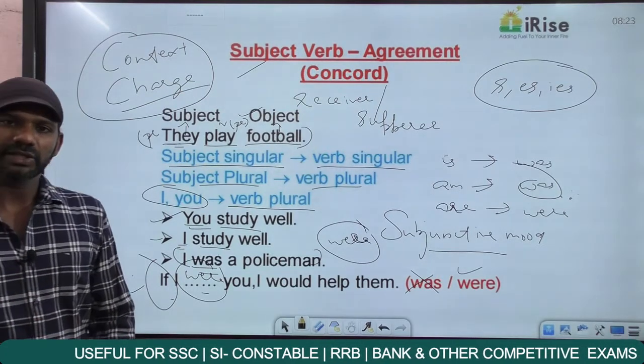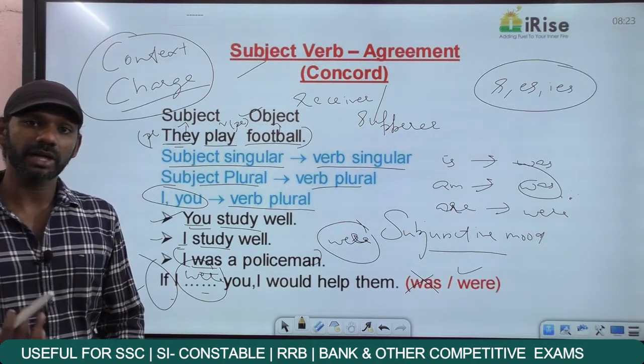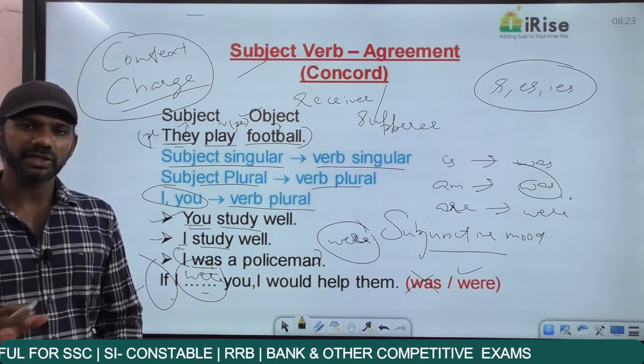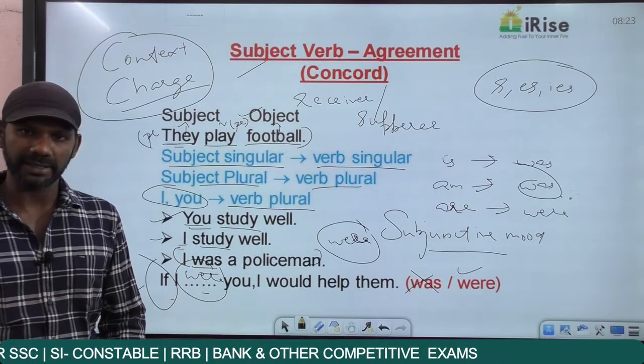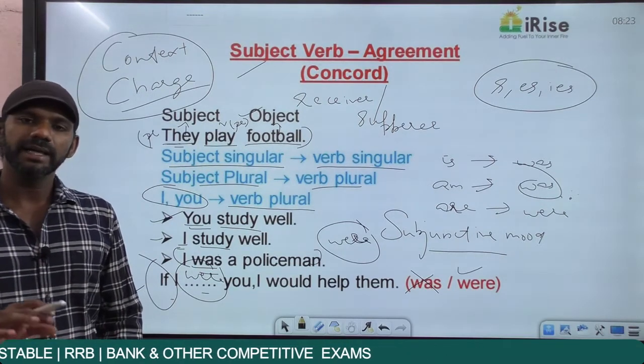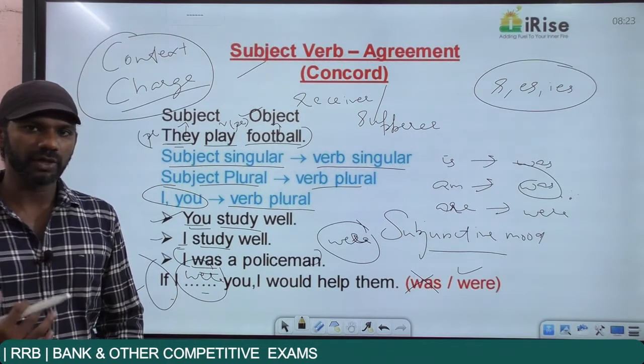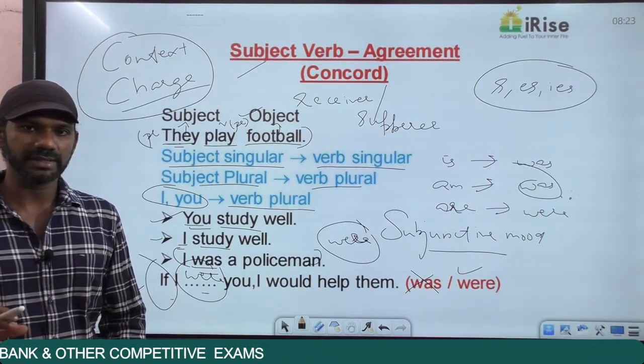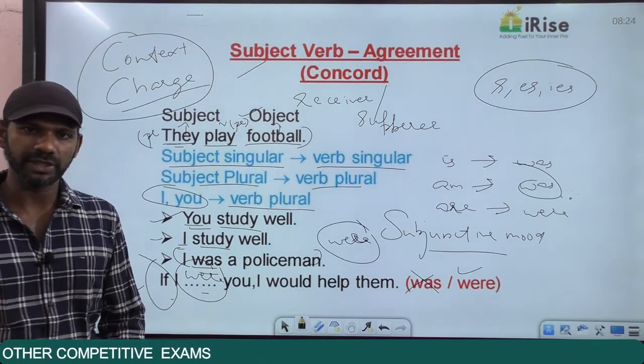"I dash a teacher": I was a teacher or I were a teacher? Now, no imagination, no general knowledge in the case of verbal questions. Just focus only on the details given in the statement. My question is was or were. There is no imagination in this statement, so it must be "I was a teacher."